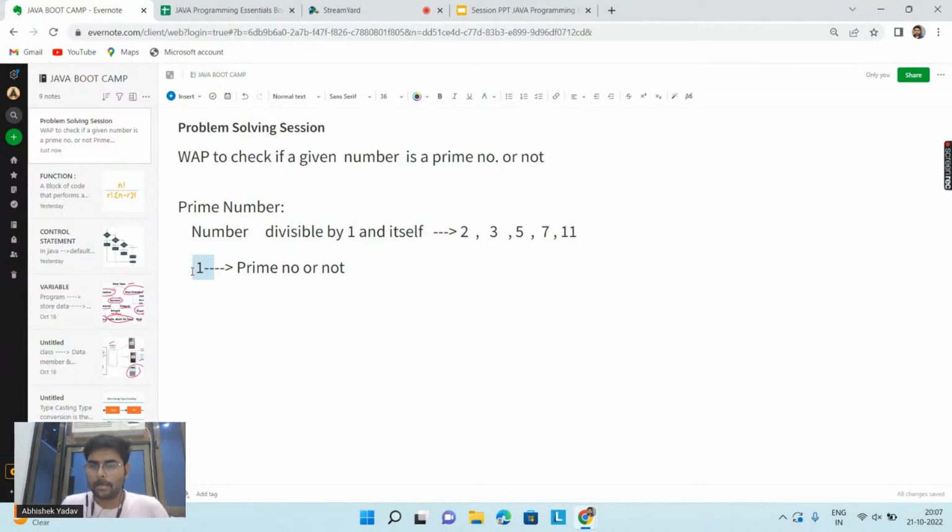So guys, you are partially correct here. The actual definition of a prime number is: prime numbers are numbers that have exactly two unique factors.